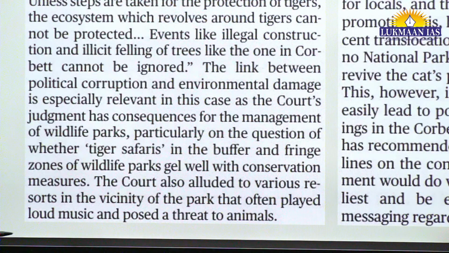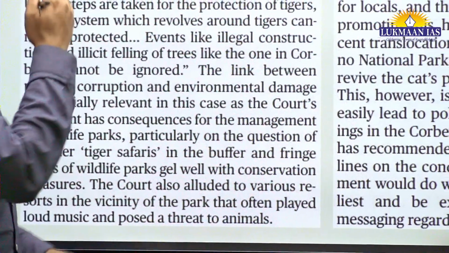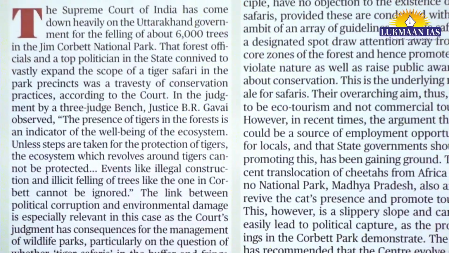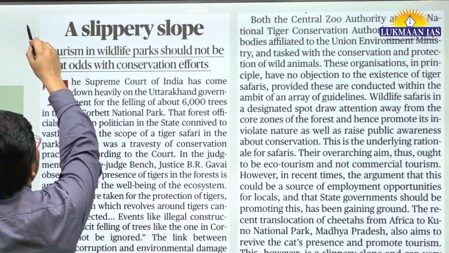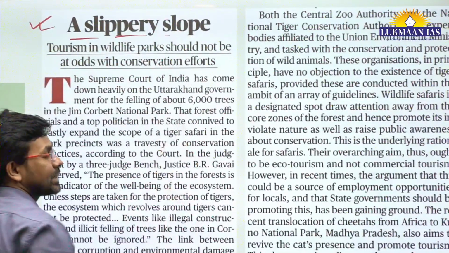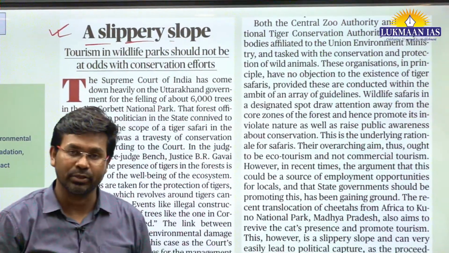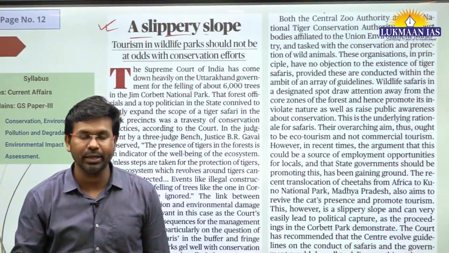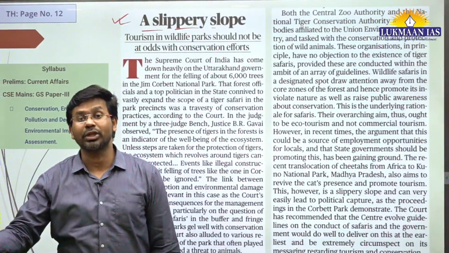So with this we have another article. This article is related to the first topic that we discussed, right? It says a slippery slope. So today we discussed Jim Corbett National Park. Where is Jim Corbett National Park located? It is located in the state of Uttarakhand.